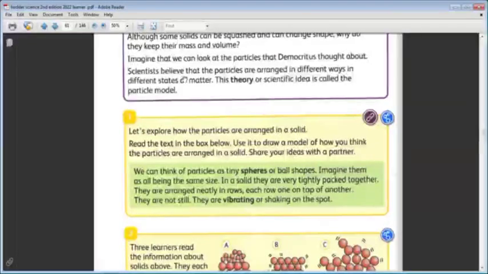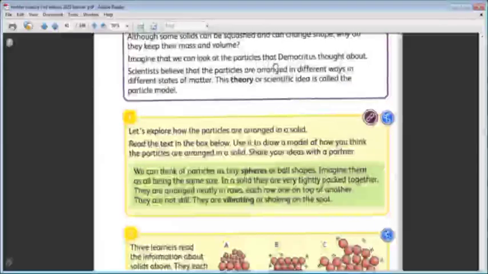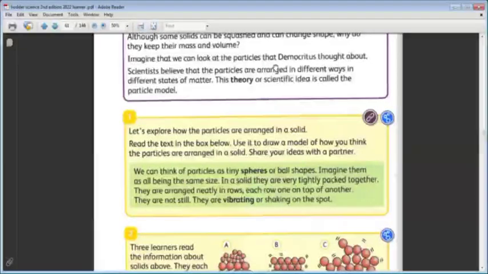Okay, scientists believe that the particles are arranged in different ways in different states of matter. The arrangement of the particles in each state differs. The arrangement of the particles in the solid state matter is different from the arrangement of the particles of the liquid. And the arrangement of particles of solid and liquid differs from the arrangement of the particles of the gas. So in each state of matter, the particles are arranged in different ways because they are different.